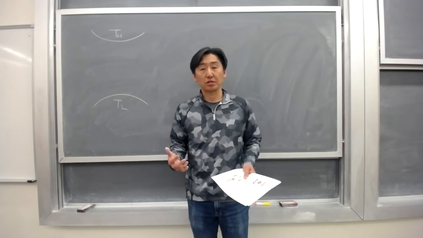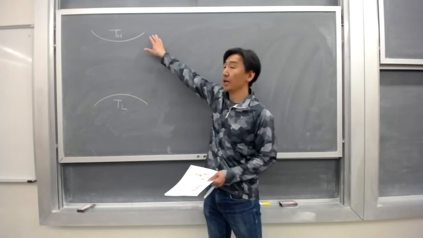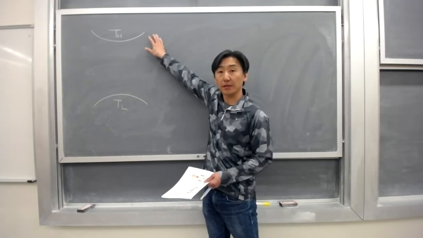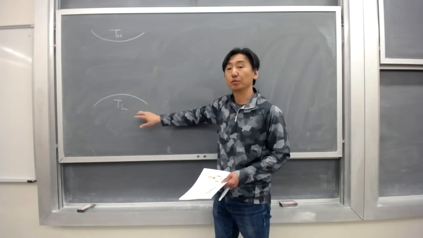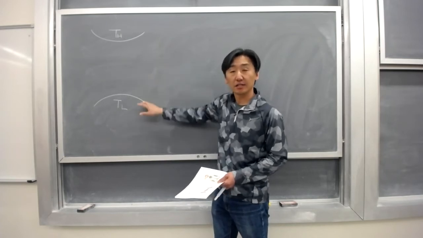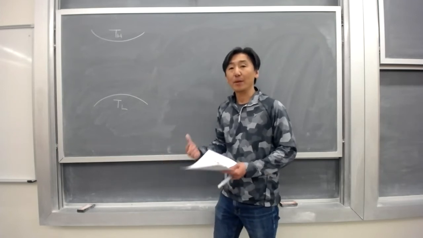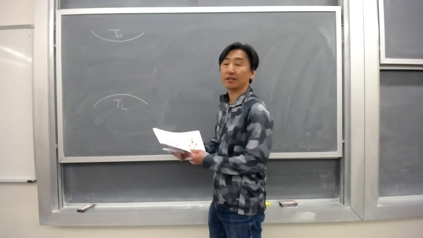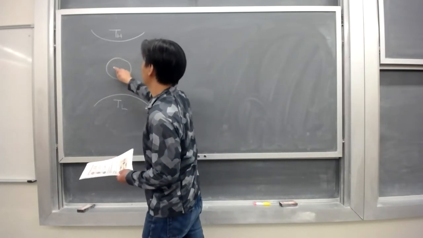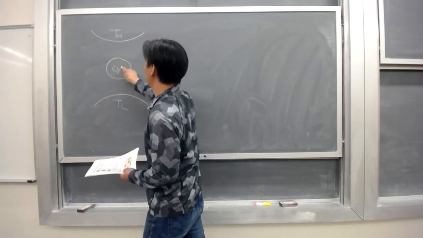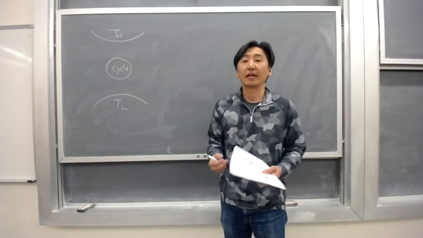In order to answer this question, I already drew 2 reservoirs. One is at temperature TH. The other one is maintained at temperature TL. Now let me assume that TH is higher than TL. So in order to answer the question, let me assume that we have a cycle, a dummy cycle. But it doesn't have any heat input, doesn't have any heat output.